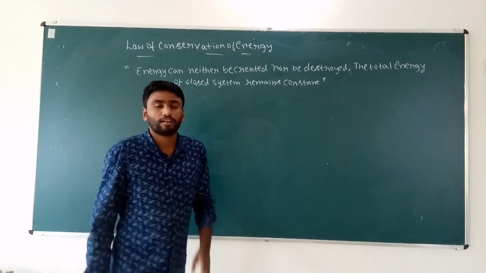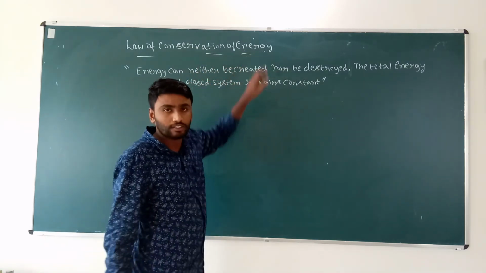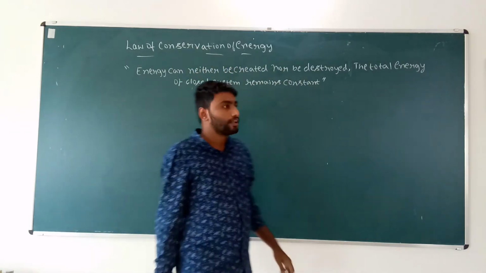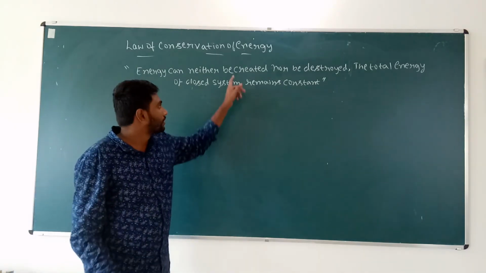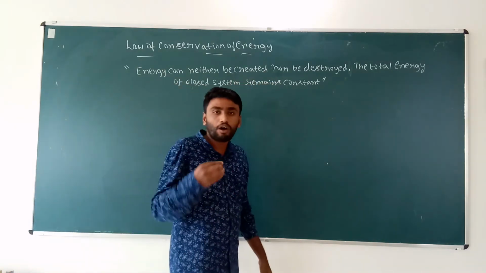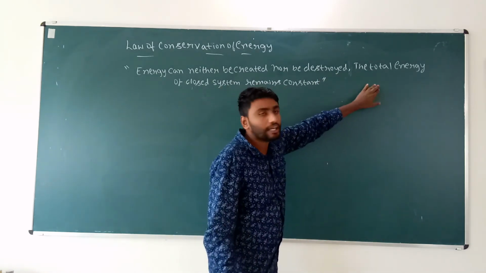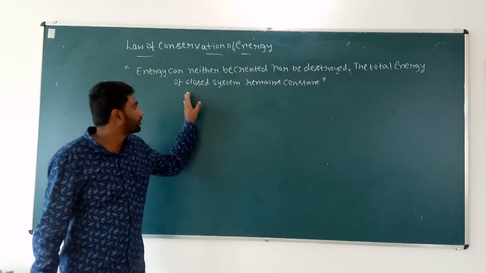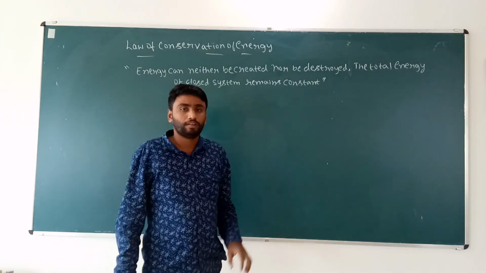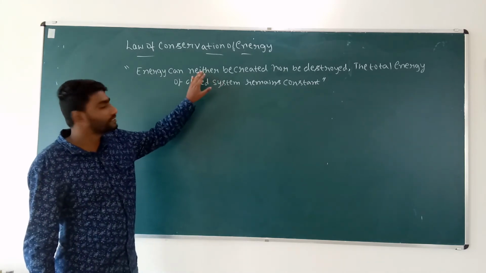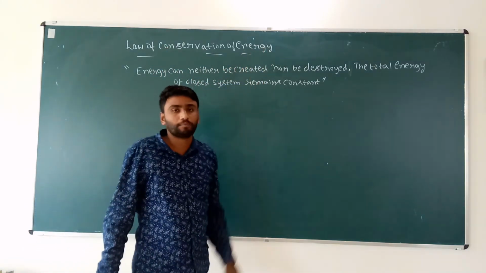So the law of conservation of energy states that energy can neither be created nor be destroyed, and the total energy of a closed system remains constant.